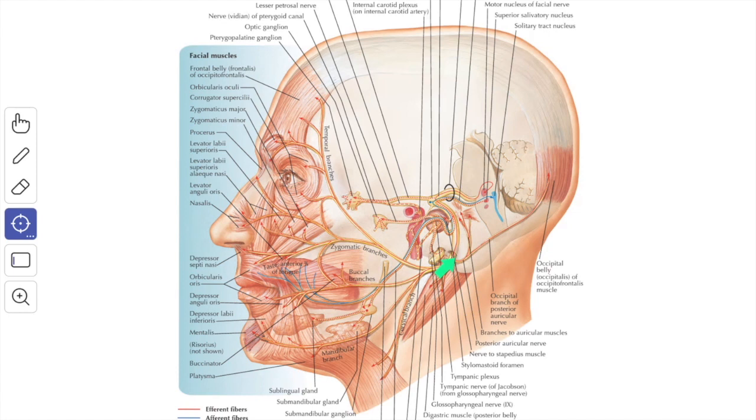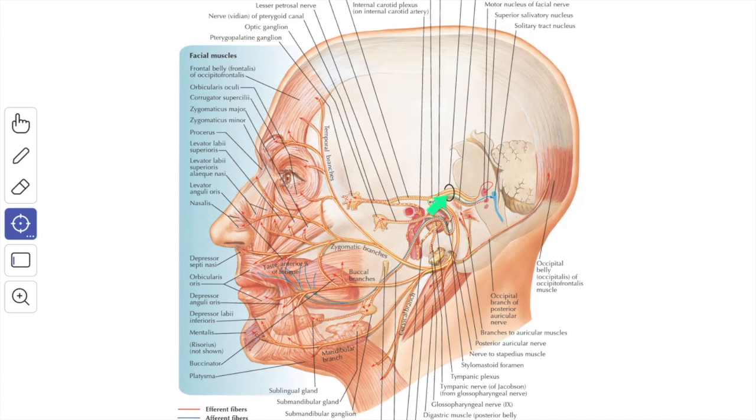The stylomastoid foramen lies about 2 cm deep to the middle of the anterior border of the mastoid process. In a newborn, the stylomastoid foramen lies at the surface of the mastoid bone, since the mastoid process grows about the 2nd year after birth. Therefore, a skin abscess behind the auricle is incised carefully in a child in order to avoid injury to the facial nerve. Next, we'll see the branches of communication.